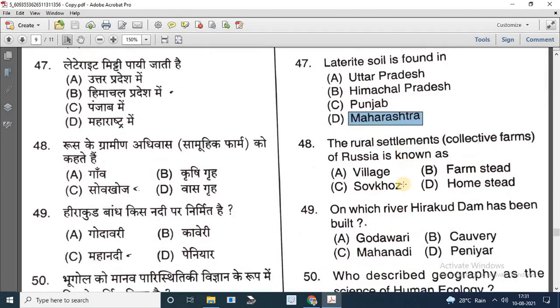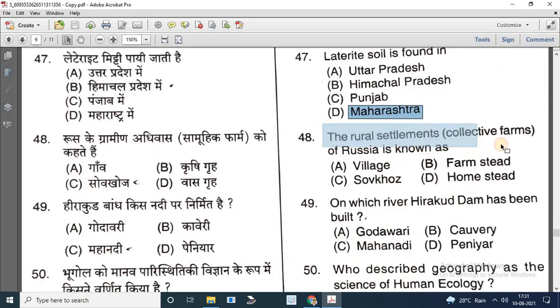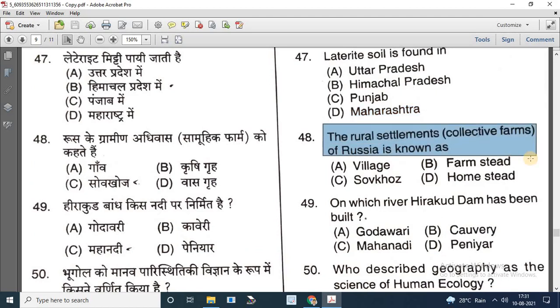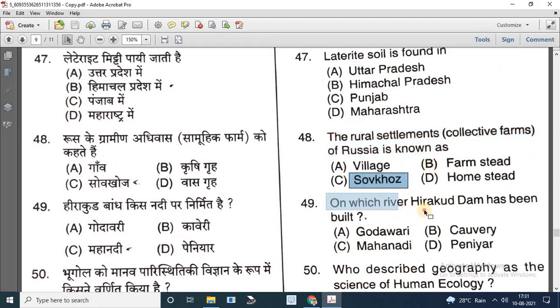Question number 48. The rural settlements collective forms of Russia is known as. Options are village, farmstead, sovkhoz, homestead. So the correct answer is C. Question number 49. On which river Hirakund Dam has been built? Options are Godavari, Kaveri, Mahanadi, Periyar. So the correct answer is Mahanadi.